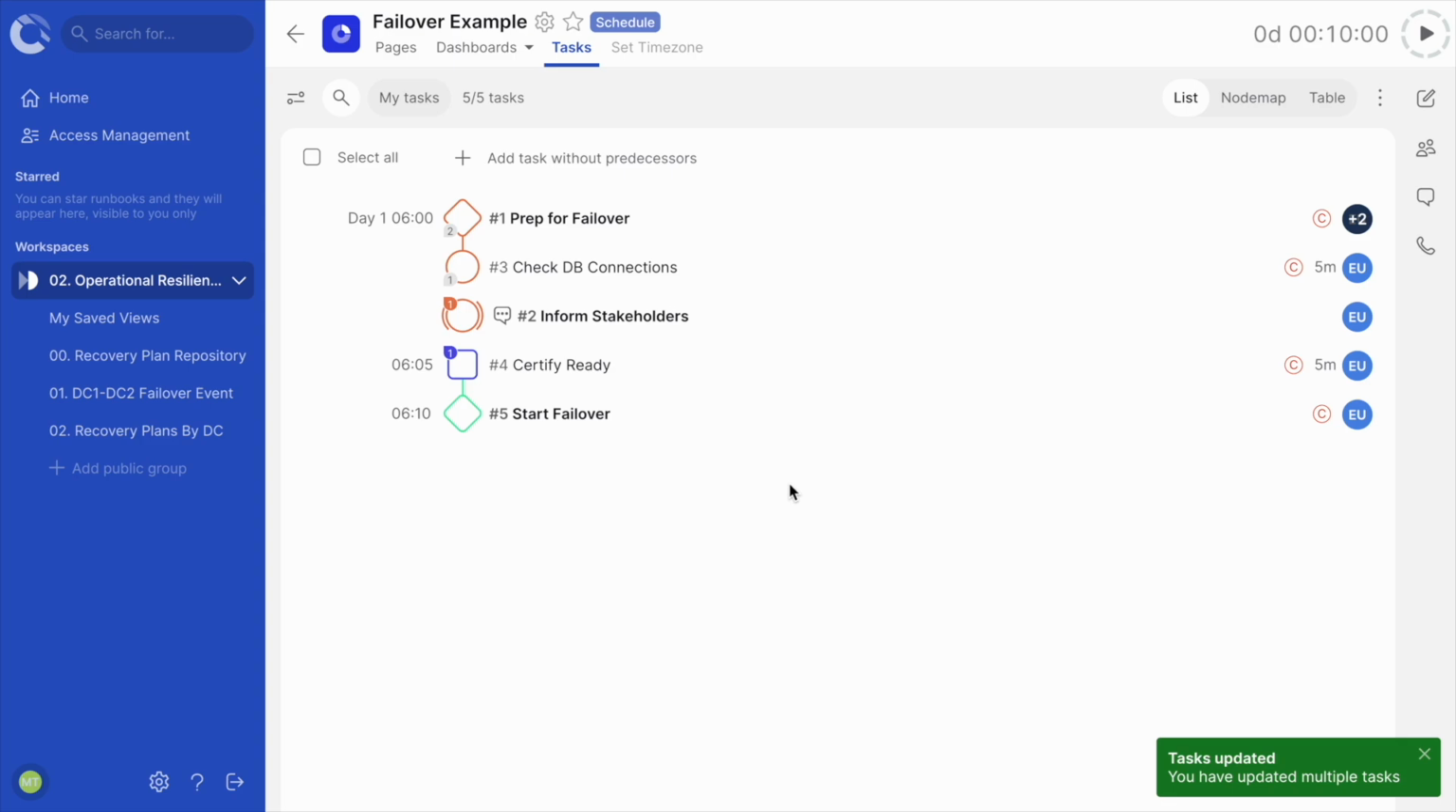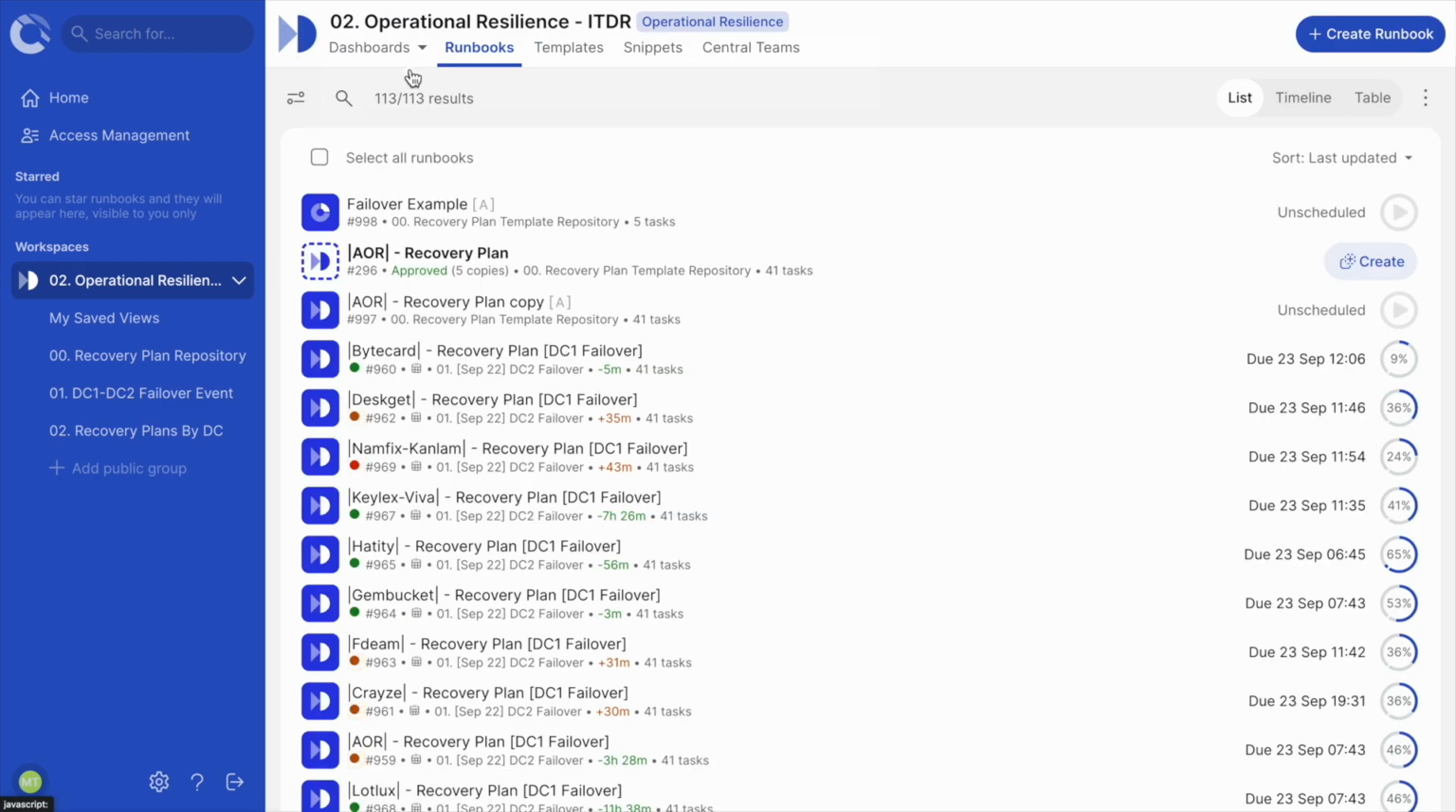I want to mention centralized teams. Centralized teams are created at a workspace level and are typically used if you have teams that are required to be assigned across multiple runbooks in a given workspace. You will be able to either copy or link the central teams into a specified runbook without having to create them each time. We will look in more depth at centralized teams in later videos.